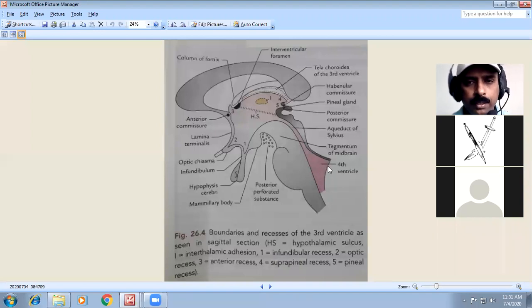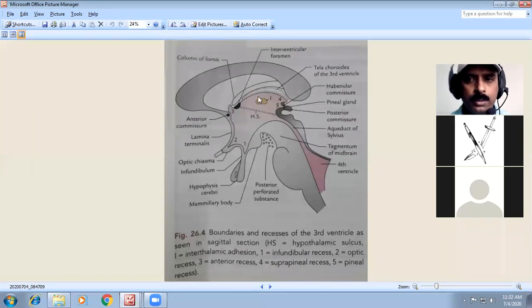In the fourth ventricle, the CSF exits through the median and lateral apertures: the median foramen of Magendie and the lateral foramina of Luschka. Through these, the CSF enters the subarachnoid space. That is very important to remember.